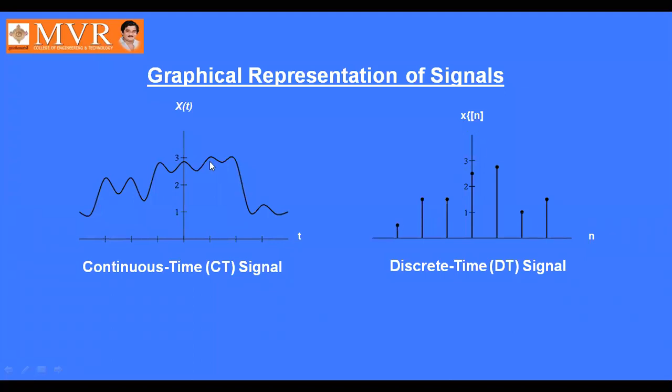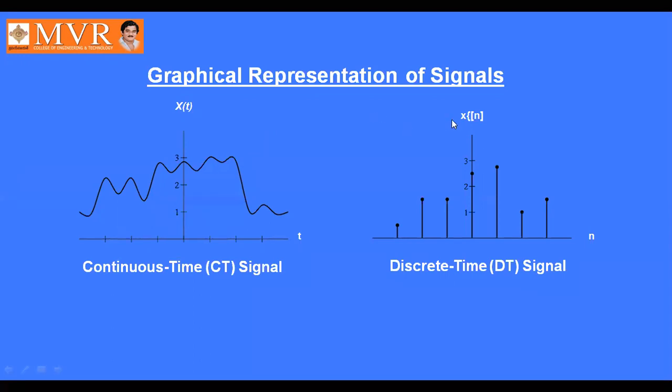It can be frozen for some time and it can be divided into equal intervals of the time. These are all the equal intervals of the time. That's why this is the discrete time signal, or DT signal, and this is the continuous time signal, or CT signal. So this is the basic graphical representation of our signals. The continuous time signal is represented by x of t, whereas the discrete time signal is represented by x of n.